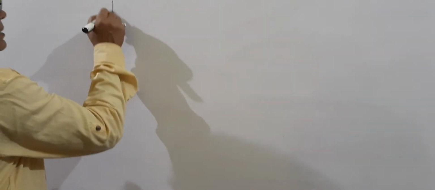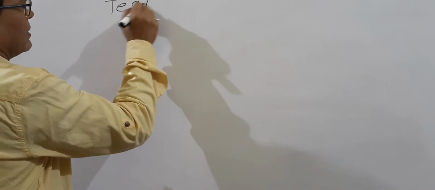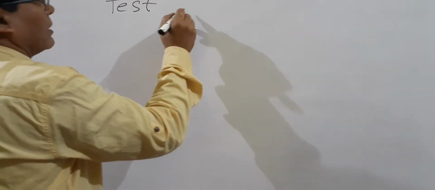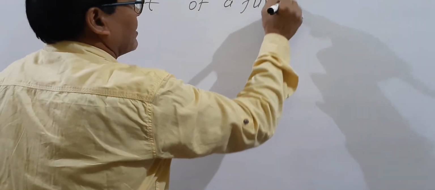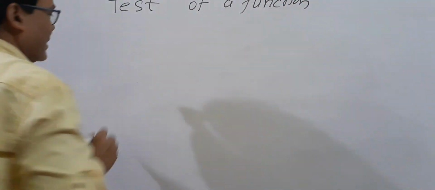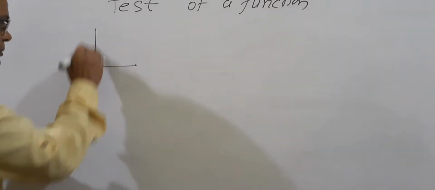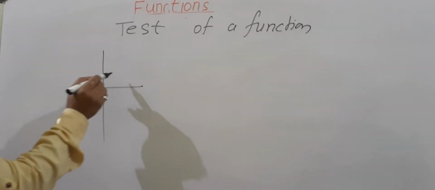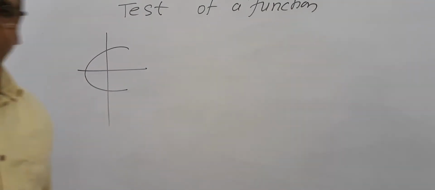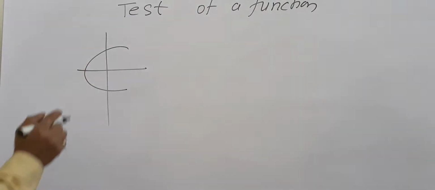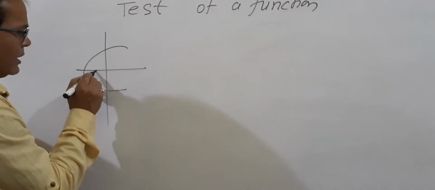Now, testing of a function. How can you test a function? If it is given in a diagram, like this curve, is it a function or not? Just take any point on x.